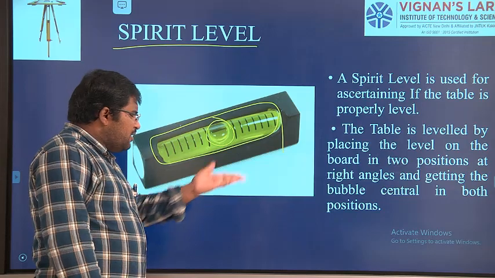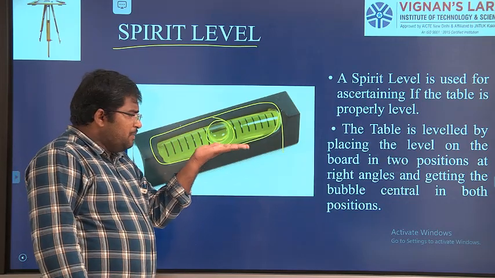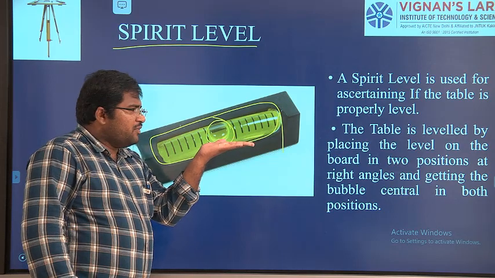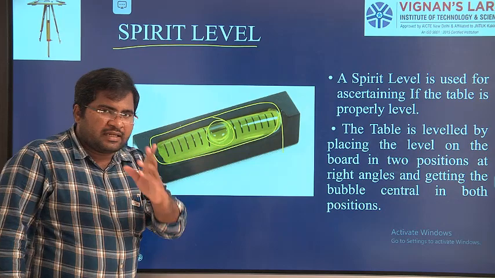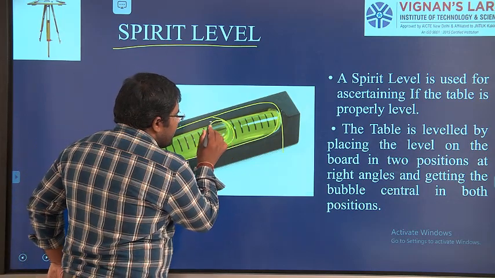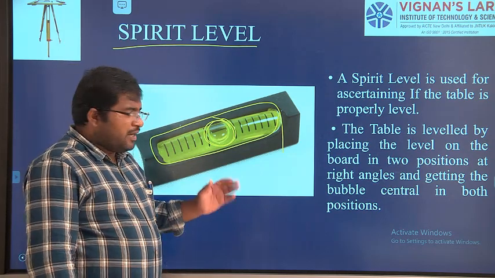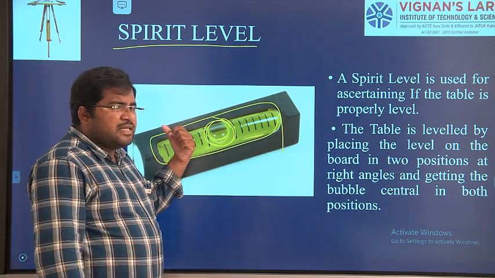Whenever you place a plane at an exact level, without any inclination, this bubble will be located exactly at the center.